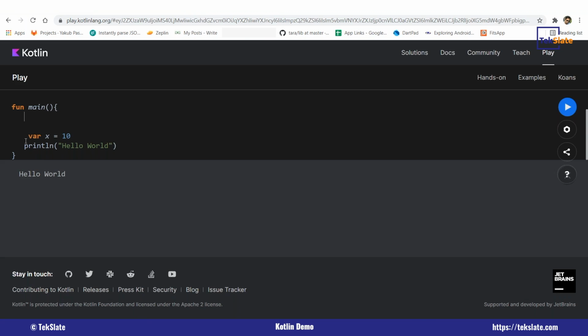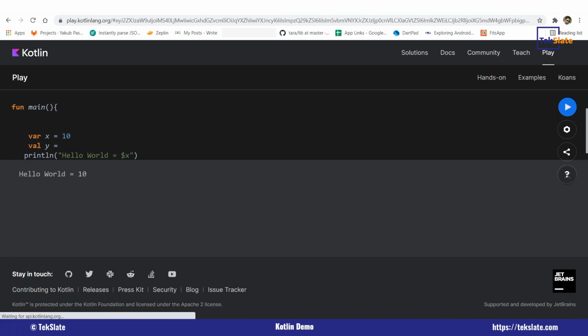So this is an object by default. Internally it is taking it as an integer. If you want to see, directly I can print hello world $x. See here, 10 becomes the integer.